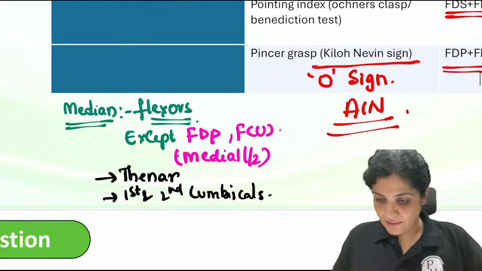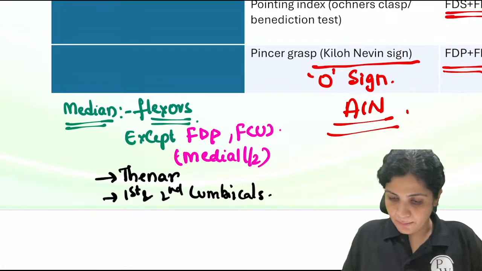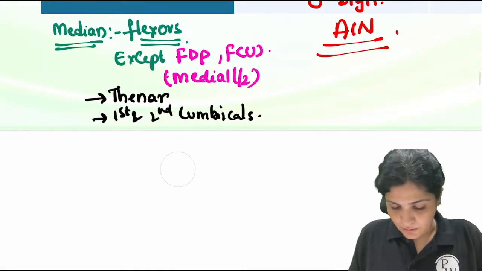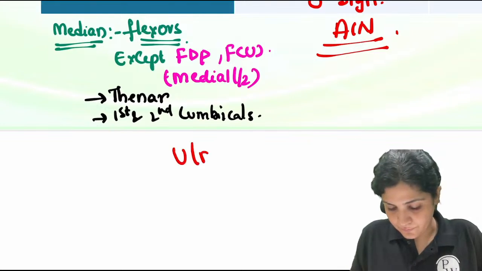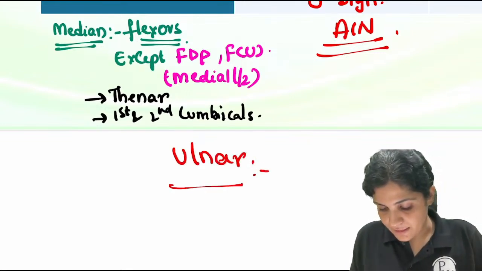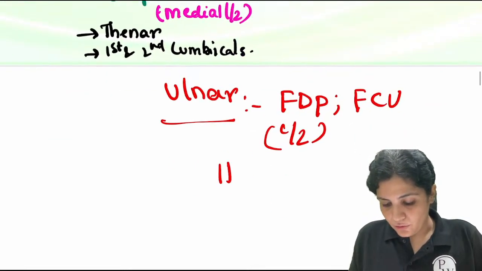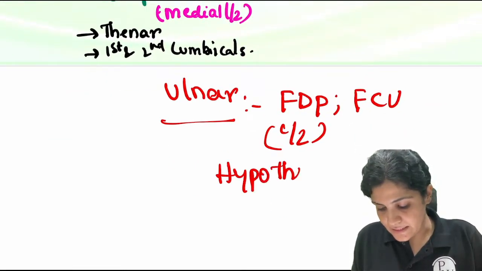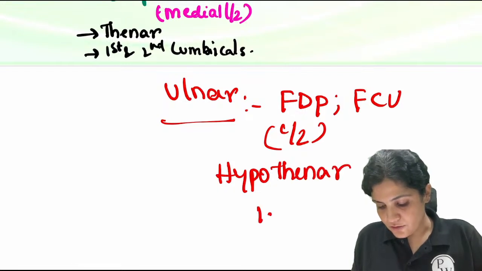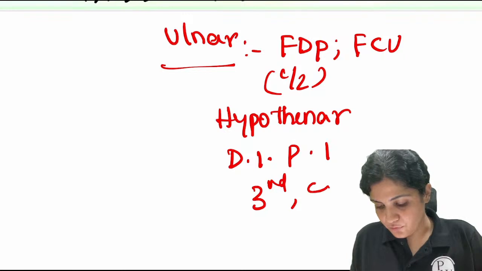Understood? That is the median nerve. Then you have to remember the ulnar nerve supplies the FDP medial half, FCU, your hypothenar muscles, interossei, dorsal interossei, palmar interossei, and the third and fourth lumbricals.